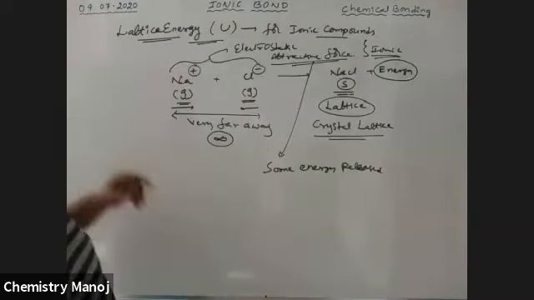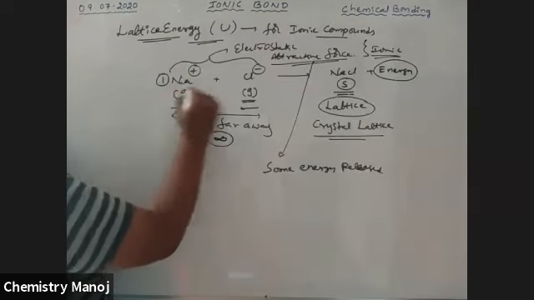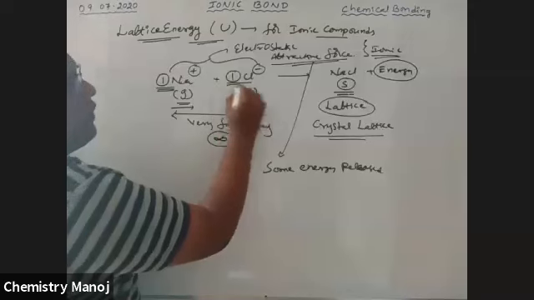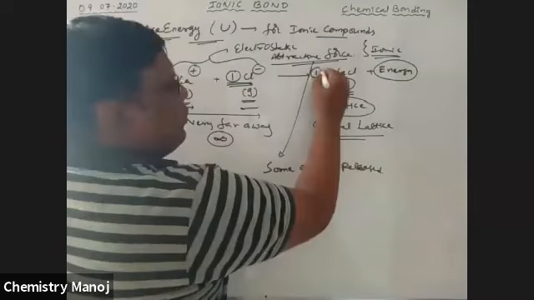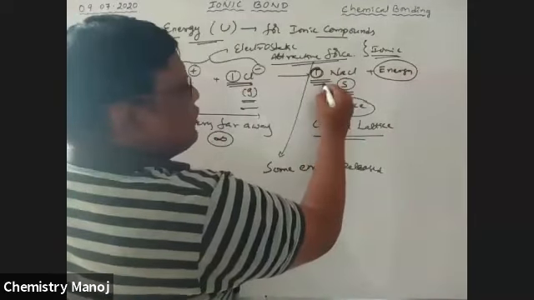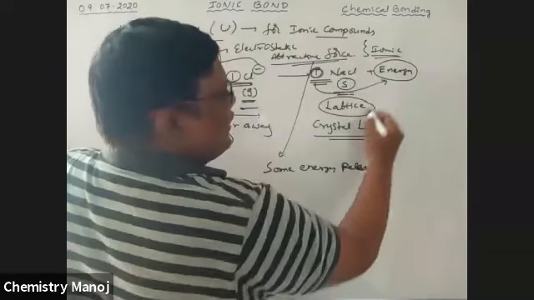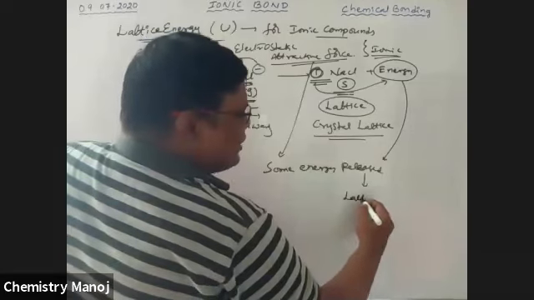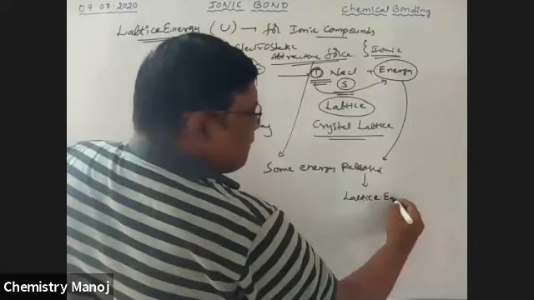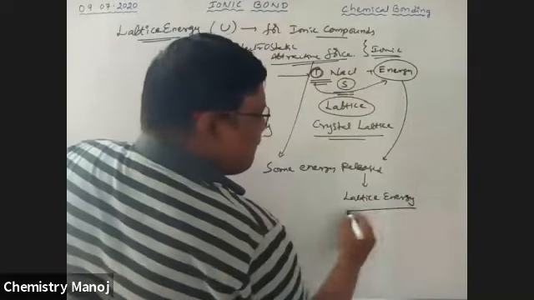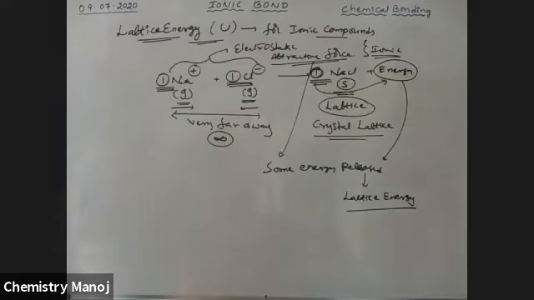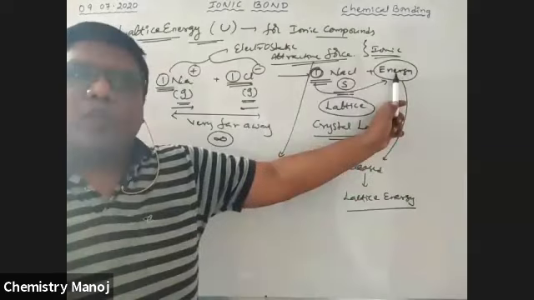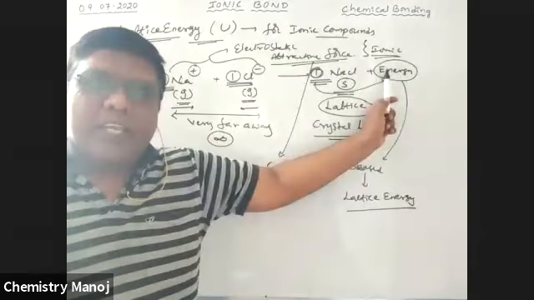Now I am taking 1 mole of Na plus ions and 1 mole of Cl minus ions. The combination of 1 mole Na plus ion and 1 mole Cl minus ion gives 1 mole NaCl. During the formation of this 1 mole NaCl, some energy is released. This released energy is nothing but lattice energy. What is lattice energy? That is the amount of energy released.